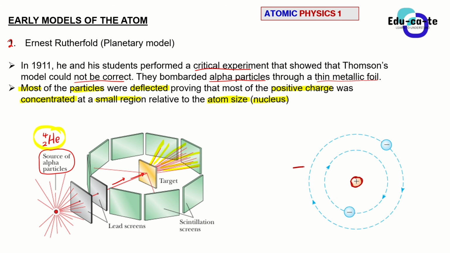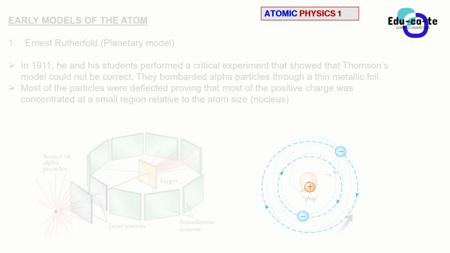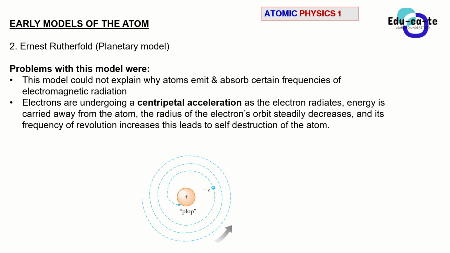The nucleus is small when you compare it to the size of the entire atom. So this is the model that was suggested by Ernest Rutherford. This is known as the planetary model of the atom, which suggested that there is a nucleus at the center, consisting of positive charge concentrated in it, and it is way smaller than the entire atom. This is Ernest Rutherford's nuclear model, or planetary model. But this also had classical shortfalls. There were problems with this model of the atom, because it still could not explain some of the things.